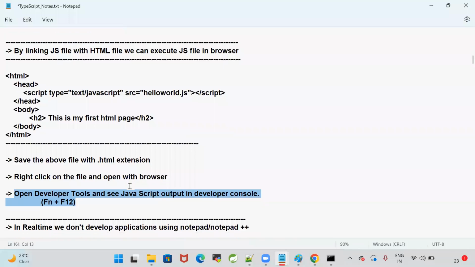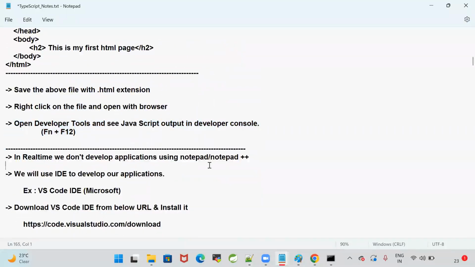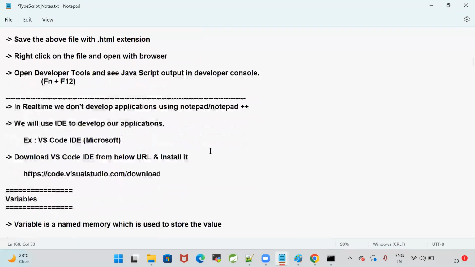But in the real time, are we going to develop the applications by using Notepad, or we will use the IDE to develop our applications? We will use IDE to develop the application. Which IDE we are going to use to develop? In the real time, for front-end development, we are going to use VS Code IDE.